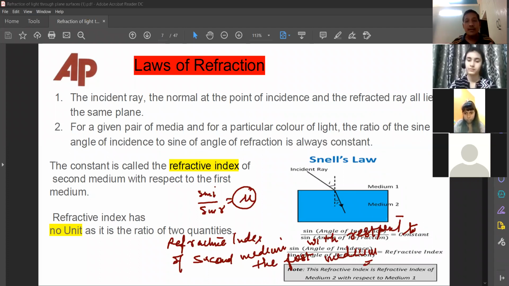The refractive index of the second medium with respect to the first medium.